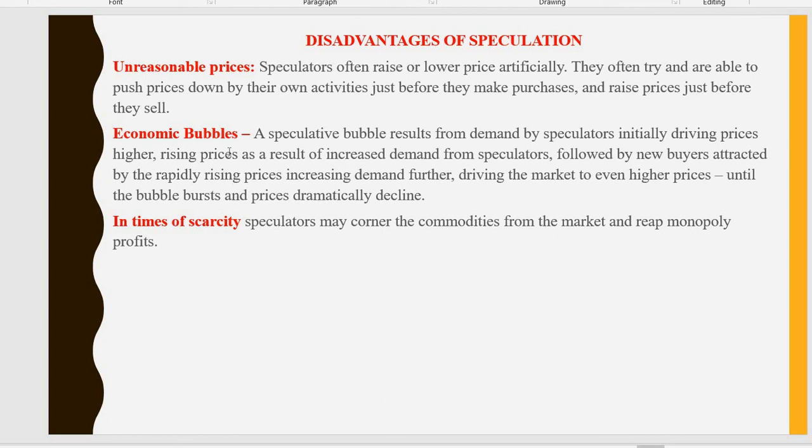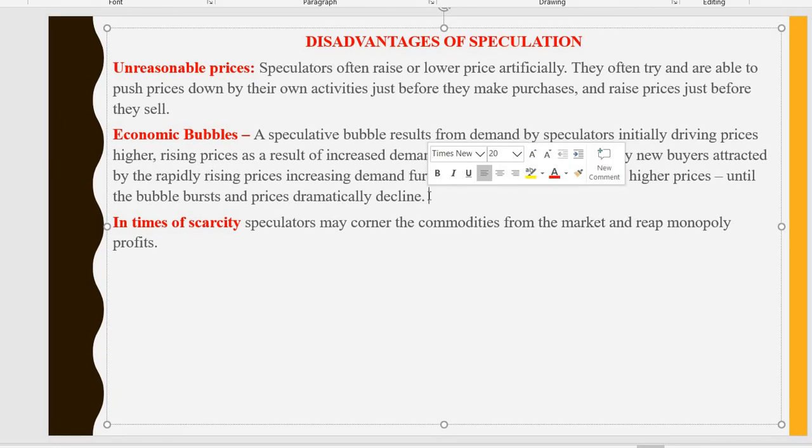Next, economic bubbles. A speculative bubble results from demand by speculators, initially driving prices higher. Rising prices are a result of increased demand from speculators, followed by new buyers attracted by the rapidly rising prices, increasing demand further and driving the market to even higher prices until the bubble bursts and prices dramatically decline.